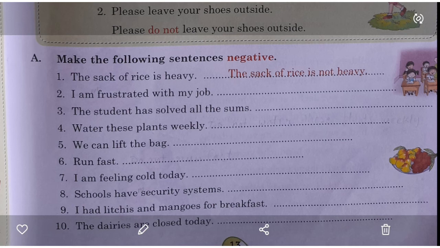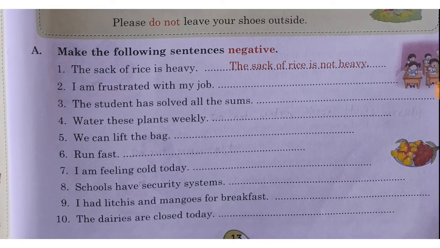Water these plants weekly. It is an imperative sentence. Do not water these plants weekly. We can lift the bag. We cannot lift the bag. Run fast. Do not run fast. I am feeling cold today.